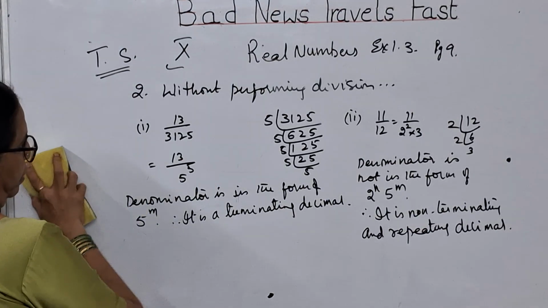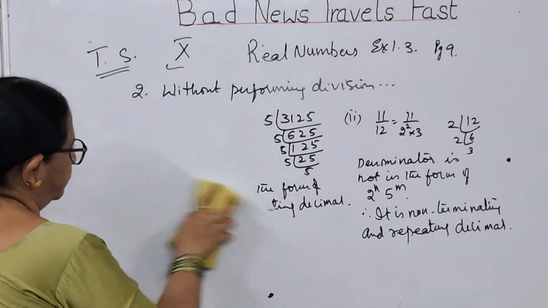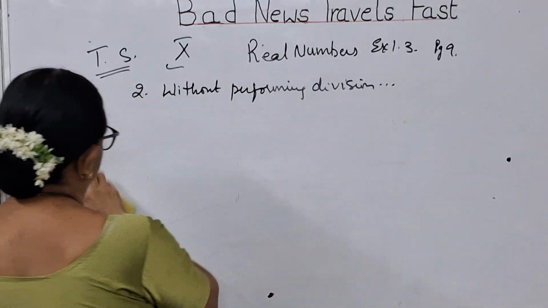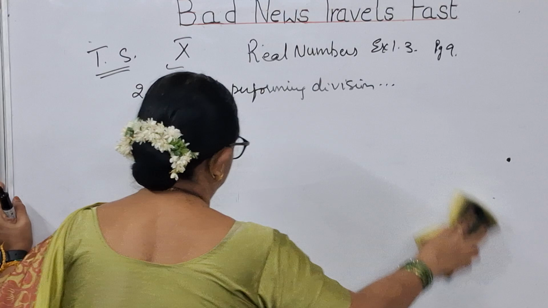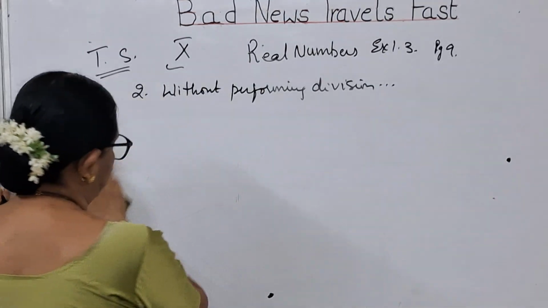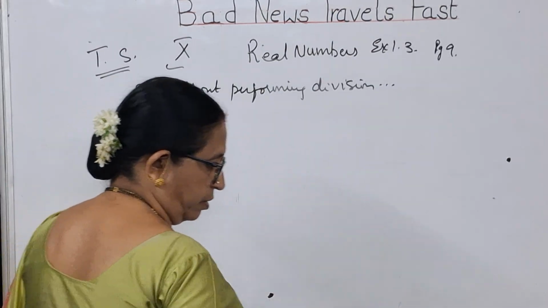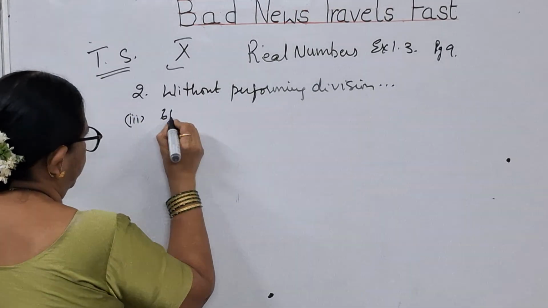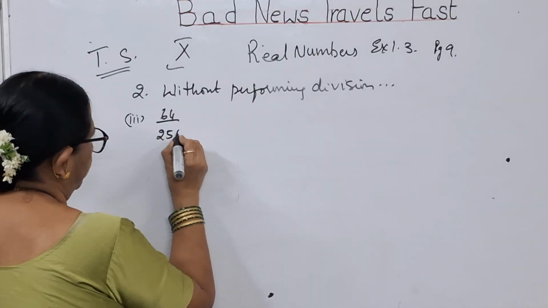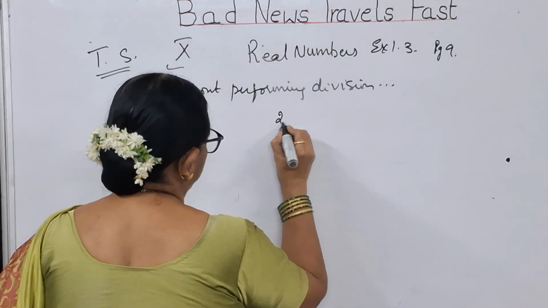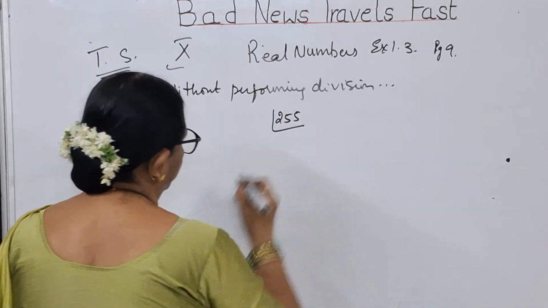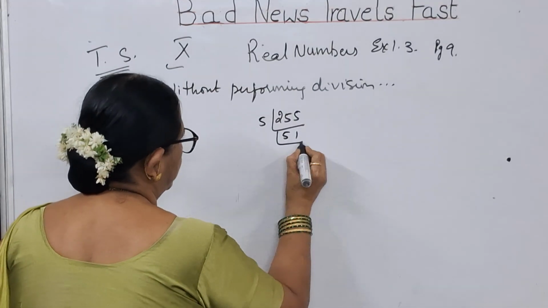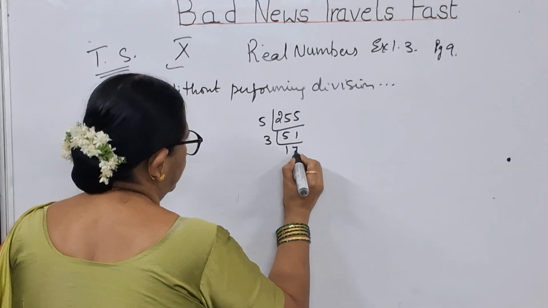Now let us go to the third bit. What is the third bit? The third bit is 64 by 255. So take 255 and go for prime factorization. 5 5s are, 5 1s are. So it goes with 3. 3 1s are, 3 7s are.